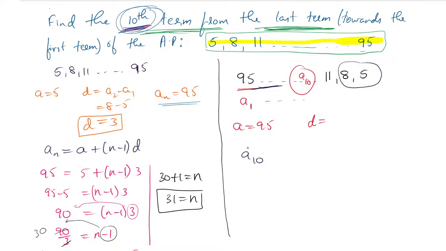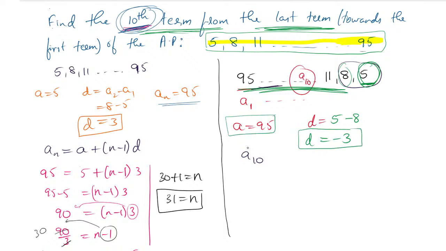When you are finding the D value, you write down the last term first, that is 5 minus 8, not 8 minus 5. Now I have reversed the AP, alternate method it is. So the first number will become 5, because this is considered as the next term, and 8 is considered as the previous term. It is decreasing order. So 5 minus 8, the answer will become minus 3. D value is minus 3 now, not positive 3, negative 3.